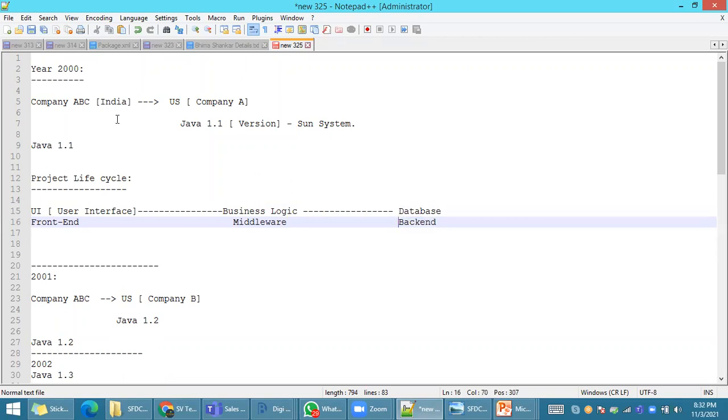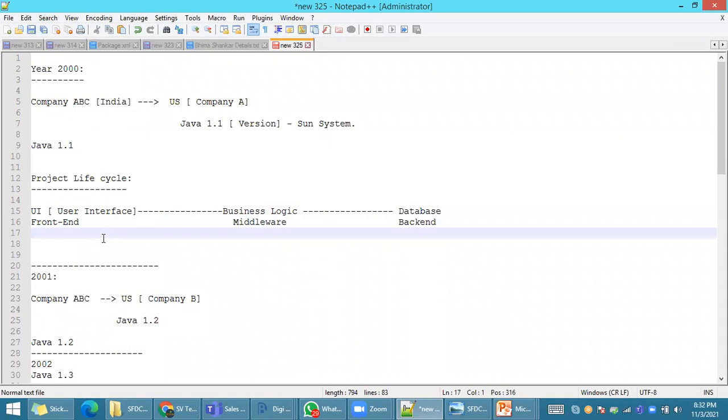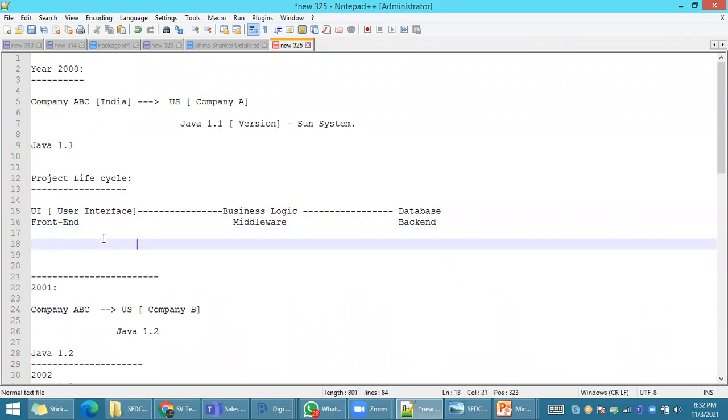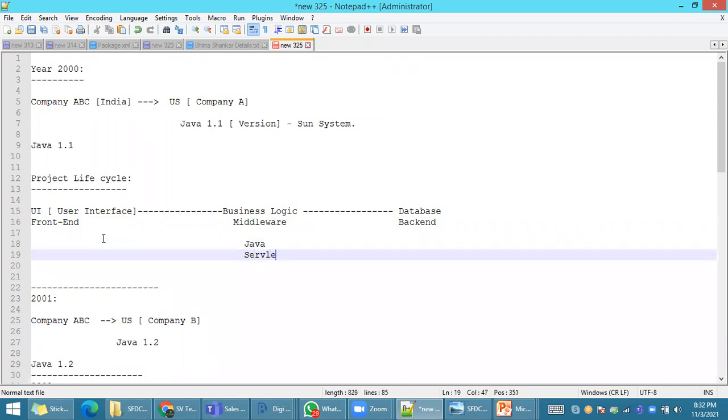See, if ABC company wants to do a project for a client, can this project be implemented with the help of only Java software? No, they cannot. By using Java software, they can build only the business logic. Here they have to use servlets, or they have to use Hibernate. We can call this core Java, advanced Java, like that.